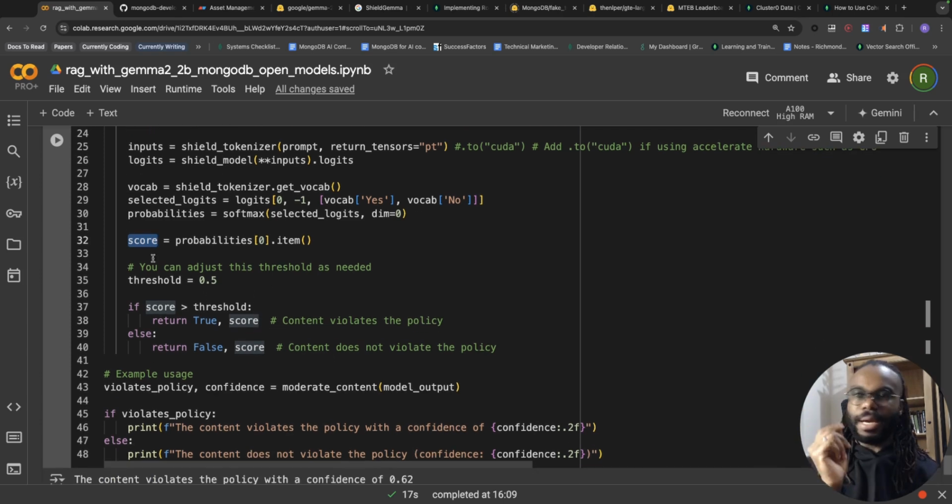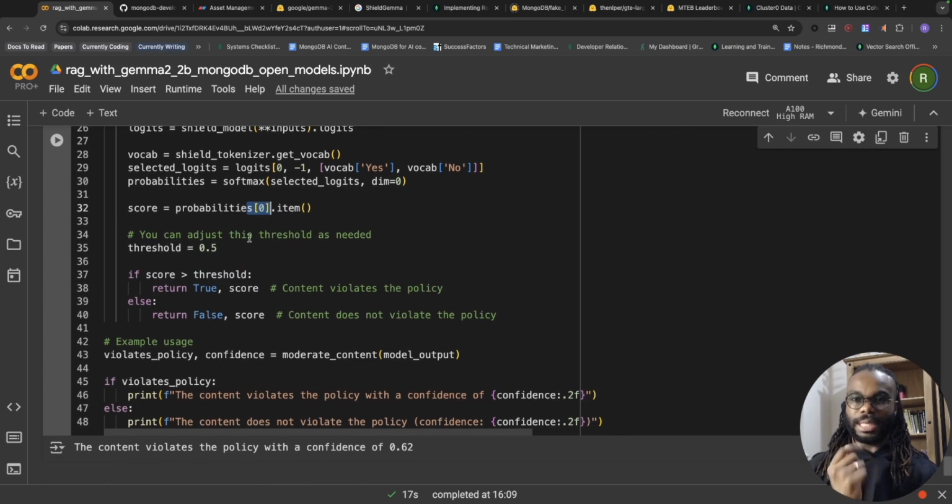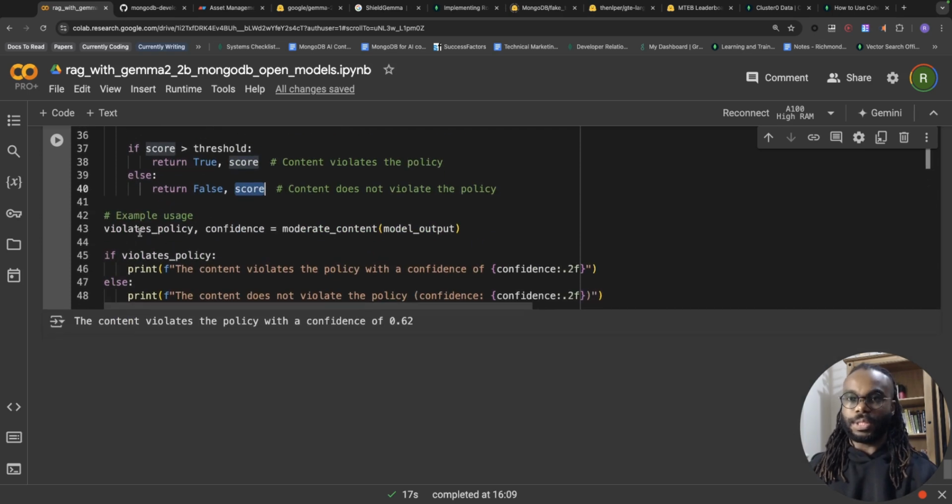So I set a threshold and say, if the first score is greater than the threshold, then it violates the policy and we pass the score. Else, it doesn't violate and we pass in the score. So this is the output. This is me using it.